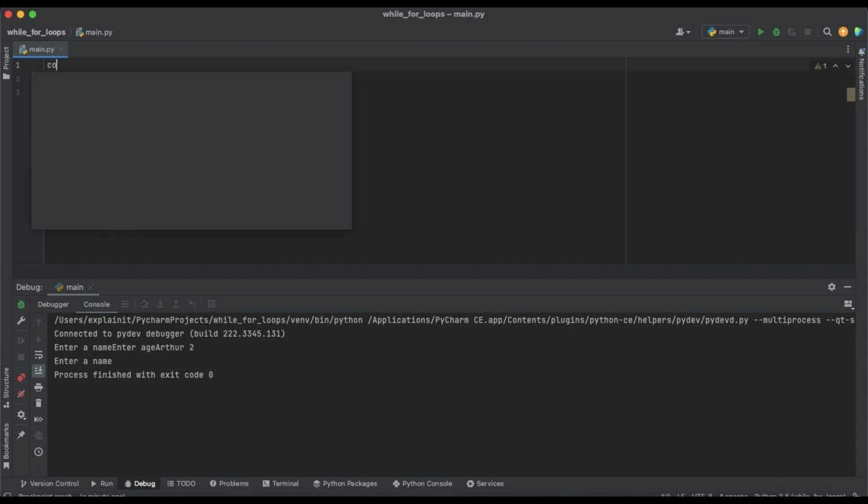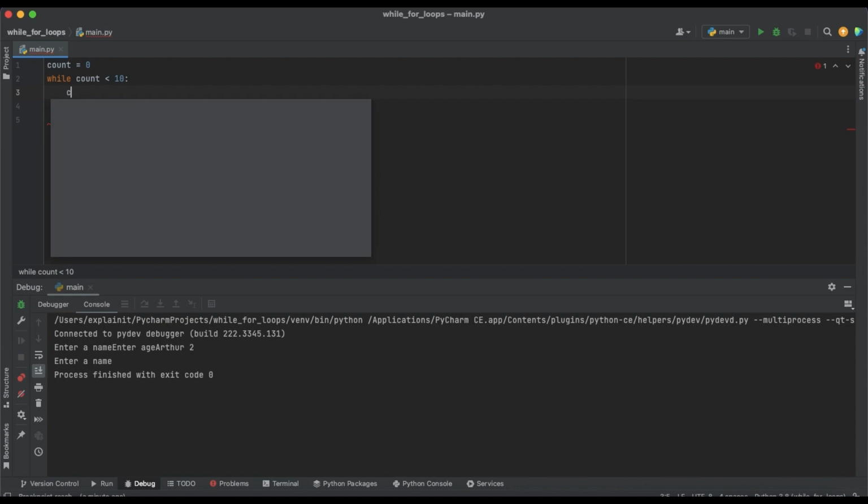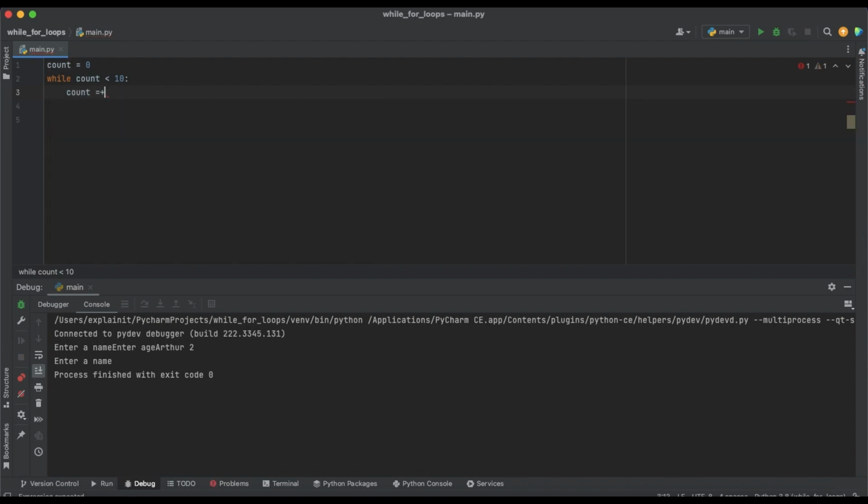So for example, we have our count equal to 0, and then we will write while count less than 10. So we want to run the loop until count is equal to 10. So colon, and then our condition, we want count plus equal 1. If count divided by 2 equal to 0, the same that we did before, we will pass.